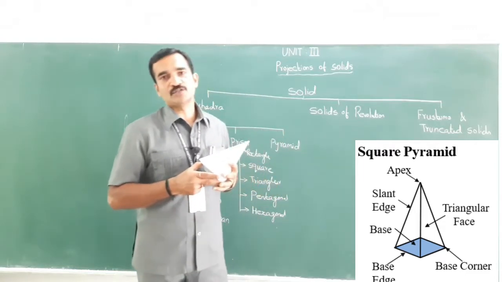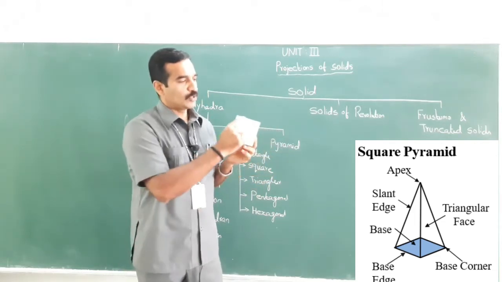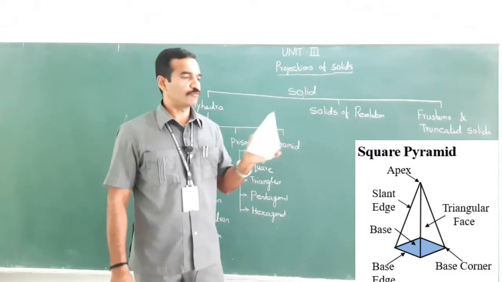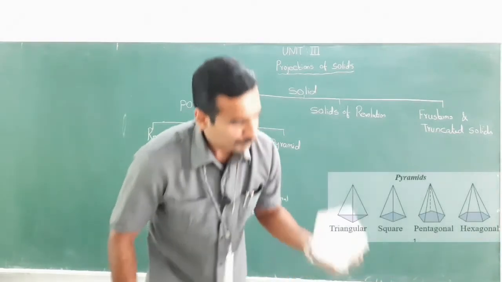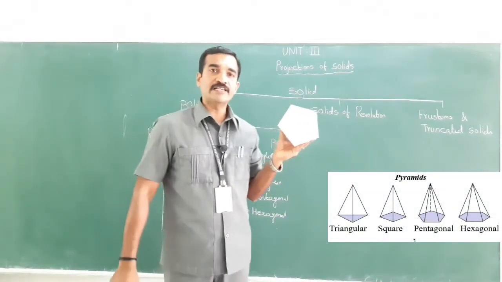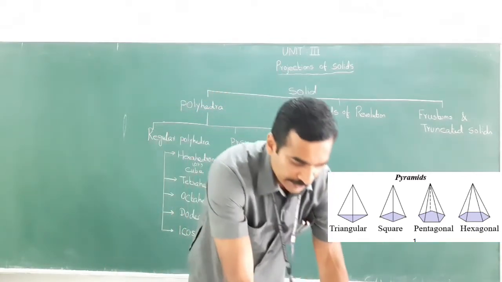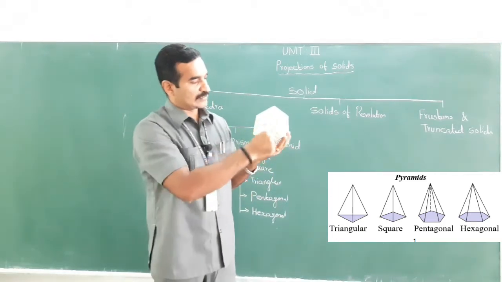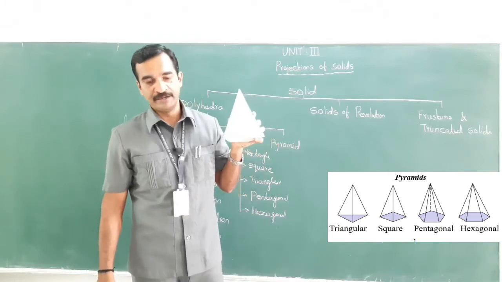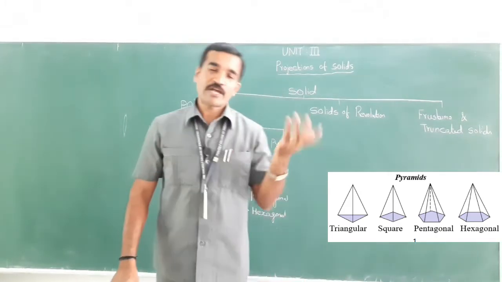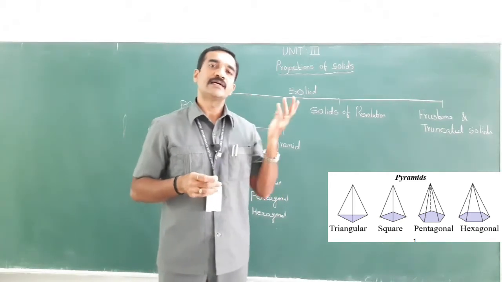And a pyramid is also named according to the shape of the base. Here, look at the shape. This is a square. Therefore, this is a square pyramid. If the base is a pentagon, that is 5 sides, then this is called a pentagonal pyramid. If the base shape is a hexagon, that is 6 sides, then this is a hexagonal pyramid. If the base is a triangle, then triangular pyramid. If the base is a rectangle, then rectangular pyramid.